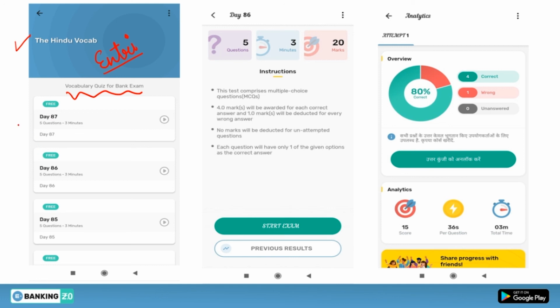Once you click one of these days, this page will open where you will see 5 questions, and you will get 3 minutes for these 5 questions. If you answered all these 5 questions correctly, you will score 20 marks. If not, you will see this kind of analytics. Suppose you have attempted 5 questions but 4 were correct and one was incorrect, so you will see this kind of data for your analytics.